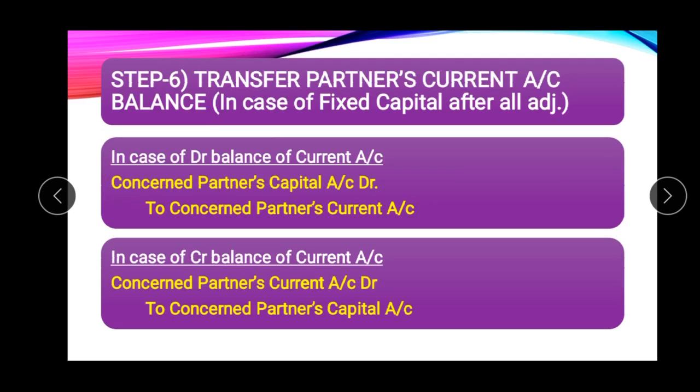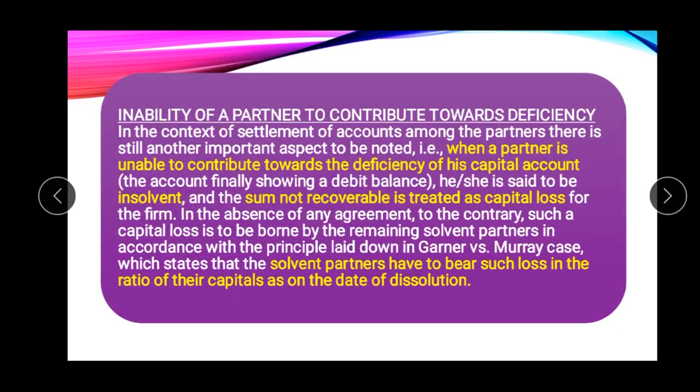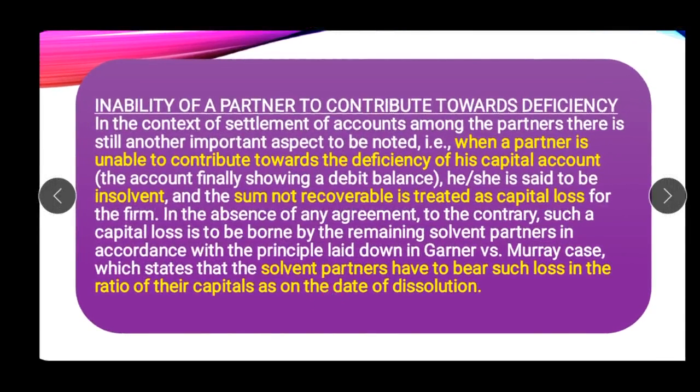But in case he has no cash available, that is, he cannot pay that amount, when a partner is unable to contribute towards the deficiency of his capital account, he is said to be insolvent, and the sum not recoverable is treated as a capital loss of the firm.